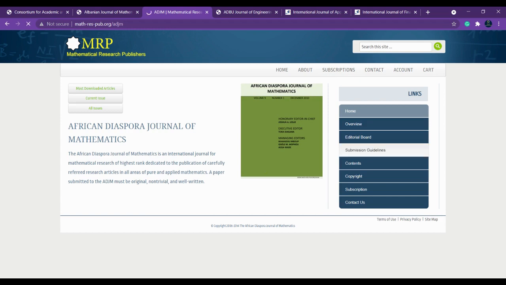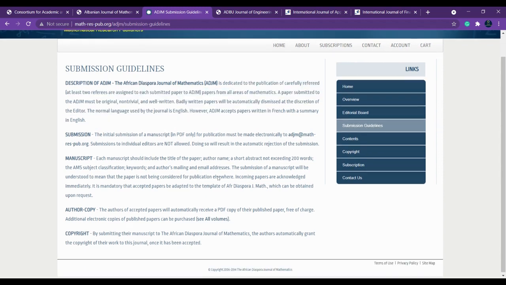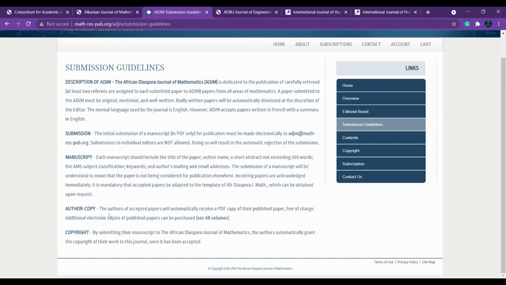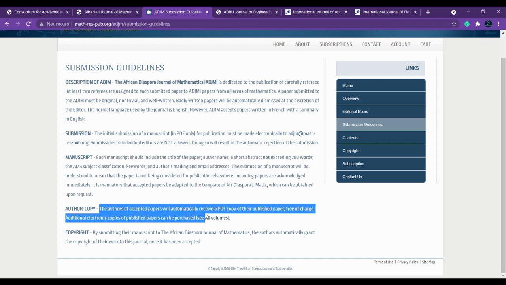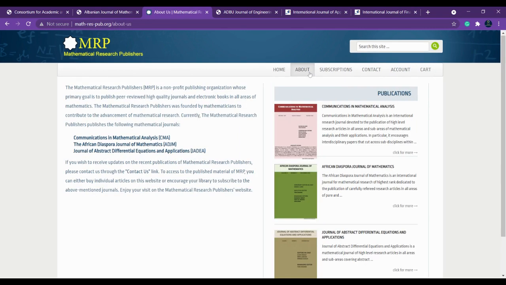Okay, and here you can find the submission guidelines, and you can see what guidelines they have given, how you have to prepare the manuscript and everything. Here you can find that the authors of accepted papers will automatically receive a PDF copy of their published paper free of charge, so it is free. And if you couldn't find more about the scope and frequency of the publication, you can simply mail them. Okay, if the relevant information is not given here on the journal page, you can find it that way.